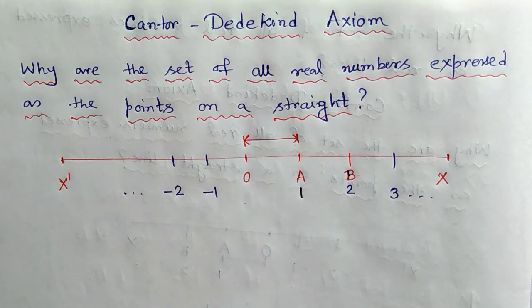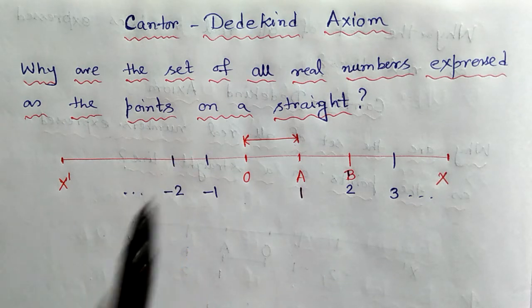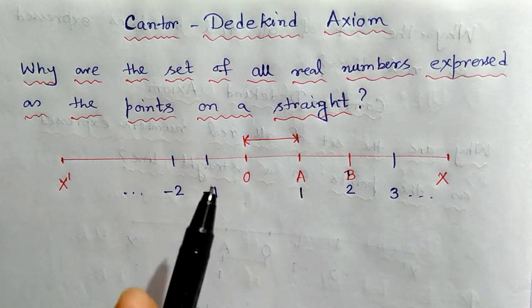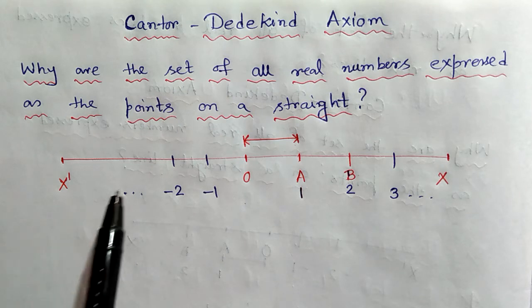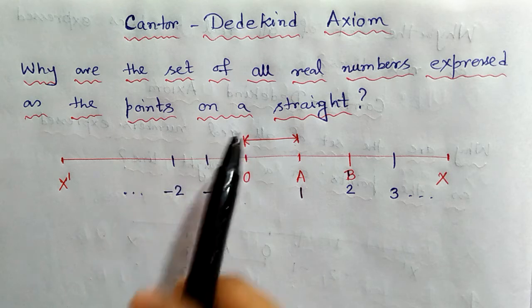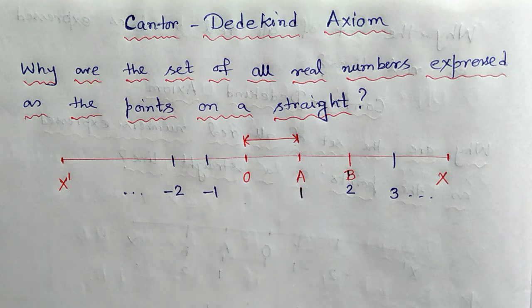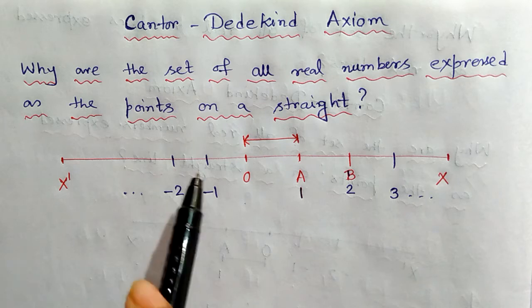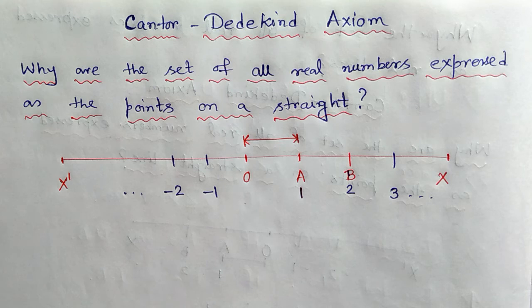But now the question comes: does there exist any other point on the line that does not correspond to a real number? I repeat, after getting a complete representation of the set of all real numbers as points on the line, the question is whether any other point on the line does not correspond to a real number.